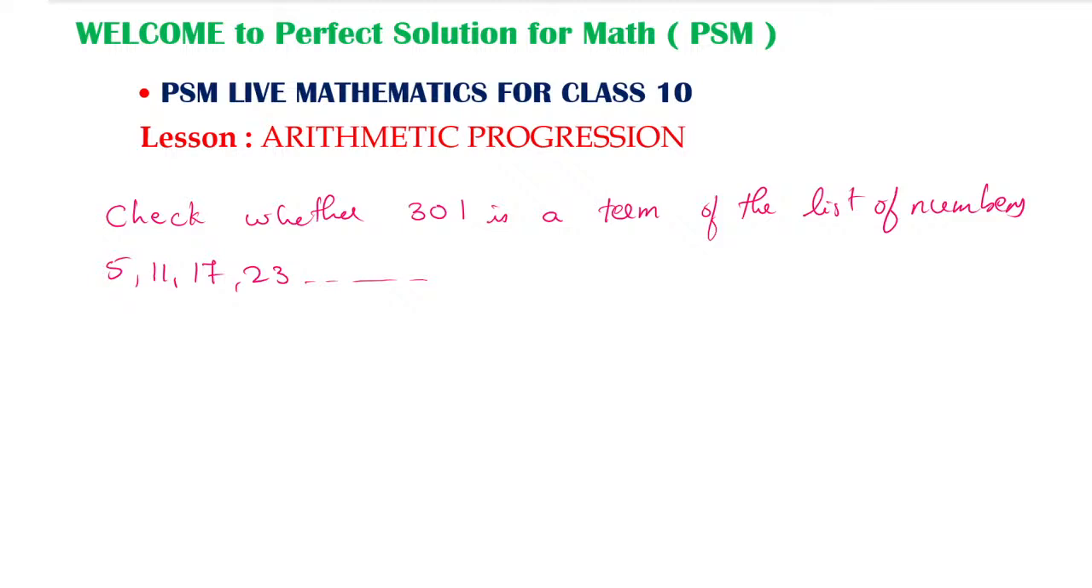So what is the question here? If you see it clearly, you will come to know. It is a question they have not given like the previous one. They have done it a little bit differently. What have they given here? Yes, Abhishek Yadav, the formula, yes, yesterday we have learned. But what is the question here? Check whether 301 is a term of the list of numbers 5, 11, 17, 23 and so on. What have they told you to find here?